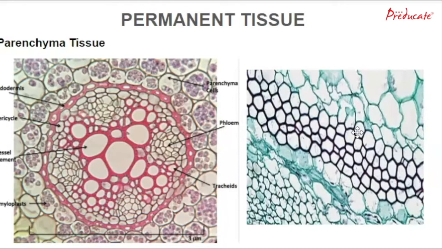And then it is also known as chlorenchyma. Parenchyma which contains large air cavities in aquatic plants is known as aerenchyma. This aerenchyma helps in buoyancy.